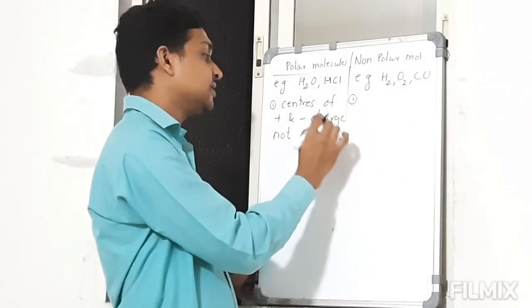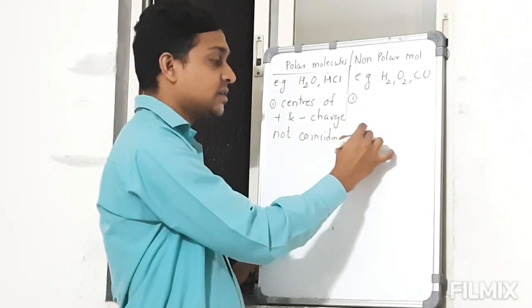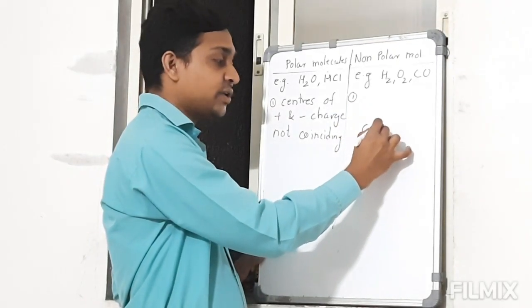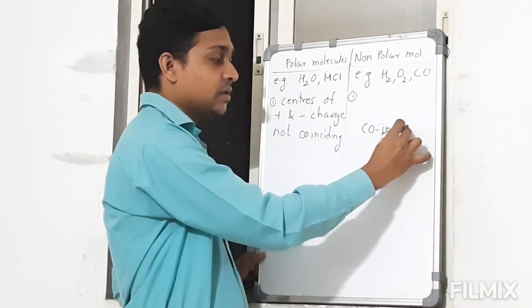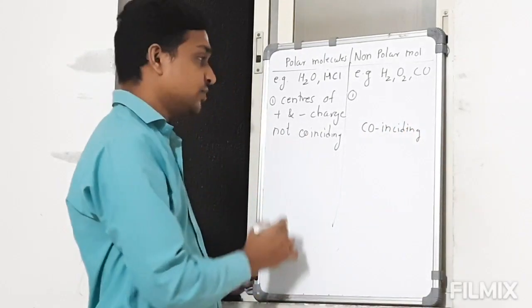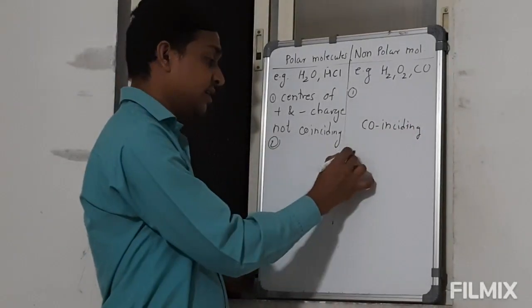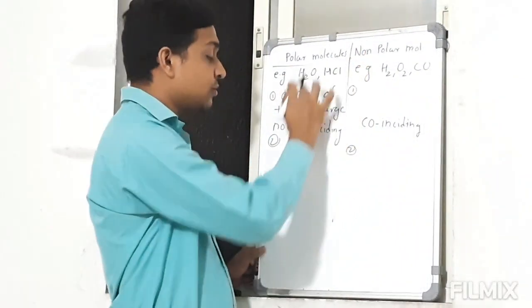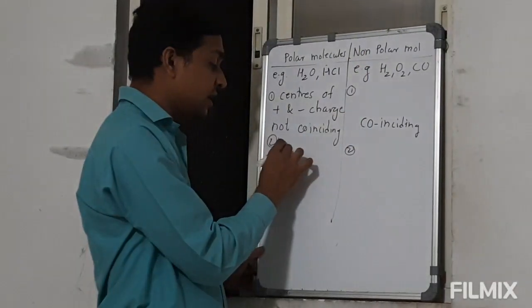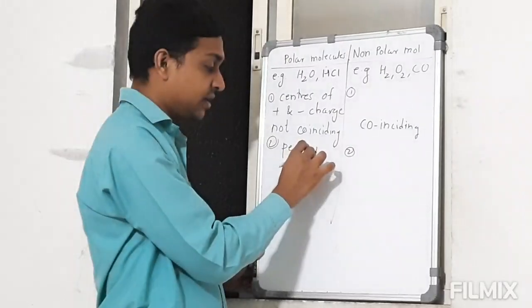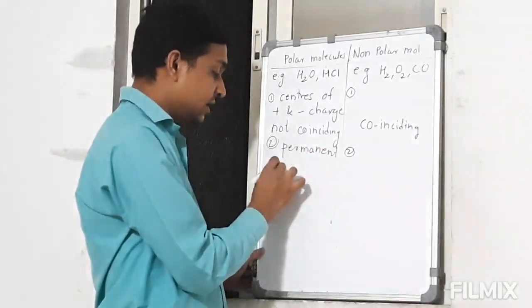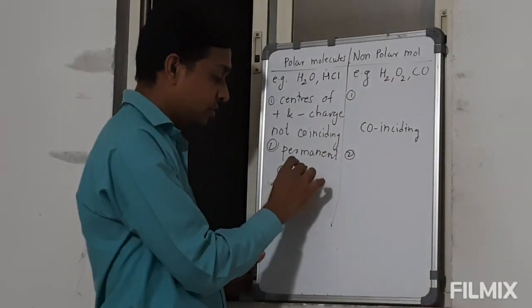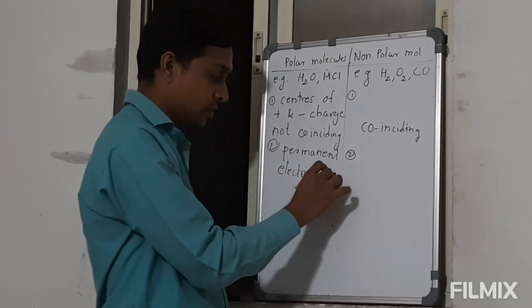And here we can say the center of positive and negative charges are coinciding. If they are coinciding, then these will be your non-polar molecules. Okay, second factor: polar molecules have a permanent electric dipole moment.